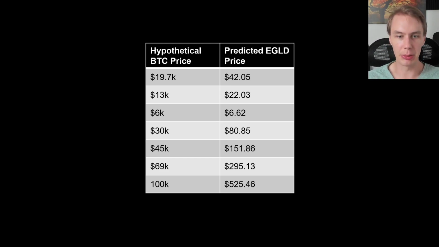But I do think this is a worthwhile exercise, right? Because I think a lot of people might have just assumed that this model would have said that EGLD should revisit its all-time high when Bitcoin revisits its all-time high. It's actually not the case. This suggests that EGLD would need some other bullish catalyst to push it up there. Could certainly happen, but purely on its relationship with Bitcoin, we actually would not expect it to get back to its all-time high, which is, I think, an interesting insight from this.